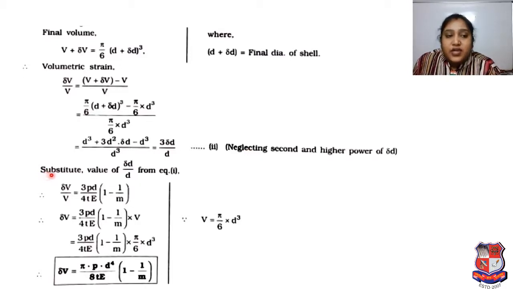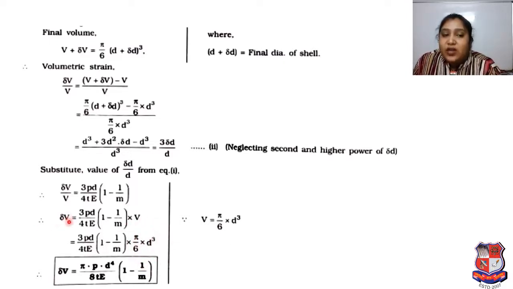Now substitute the value of delta D upon D from equation 1, which we discussed in our previous slides. So delta V upon V is equal to 3 PD upon 4 TE in bracket 1 minus 1 upon m. Therefore, delta V will be 3 by 4 PD upon TE in bracket 1 minus 1 upon m, multiplied by volume V. Why? Because we know V is pi by 6 D cube, so we will carry forward and use it in the next step for simplification.